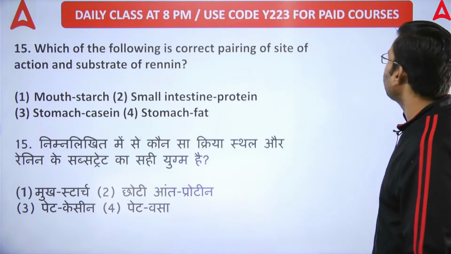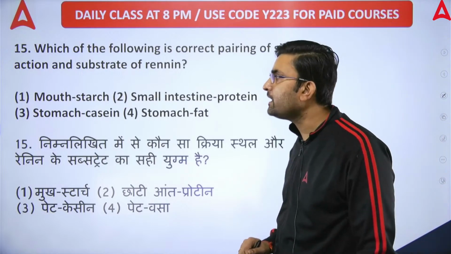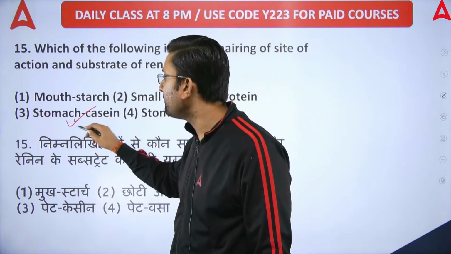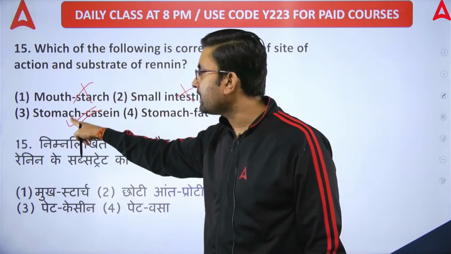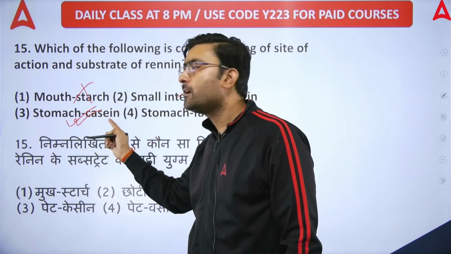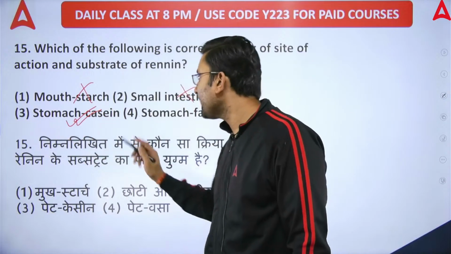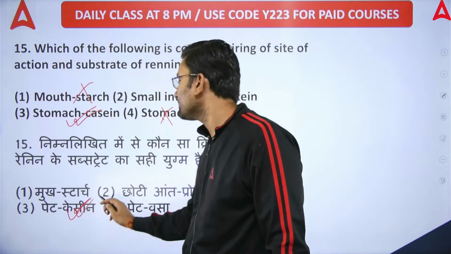Next question, question number 15. Which of the following is the correct pairing of site of action and substrate of renin? Mouth, starch; small intestine, protein. Wrong. Stomach, casein: the milk-digesting protein is renin, and renin acts within the stomach on milk to convert it into casein, which is milk protein. Option C is the right answer.